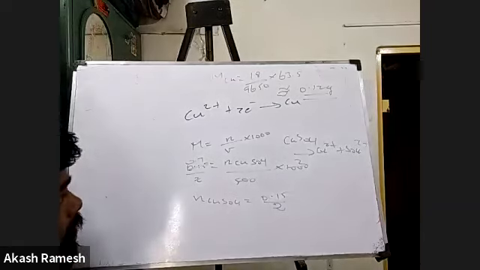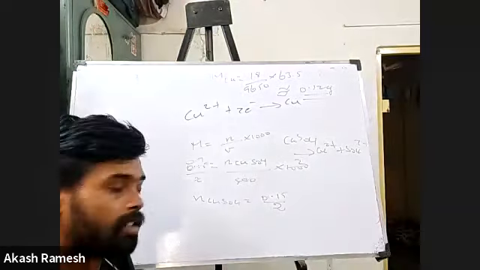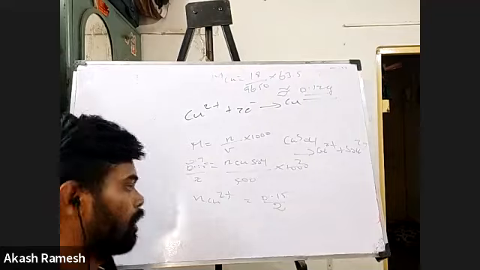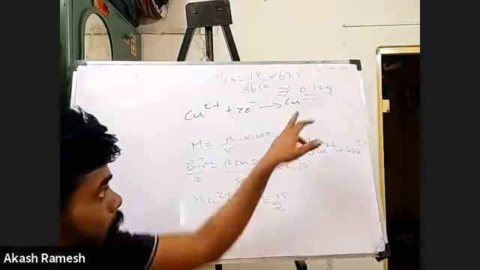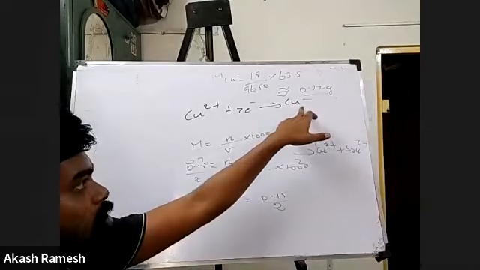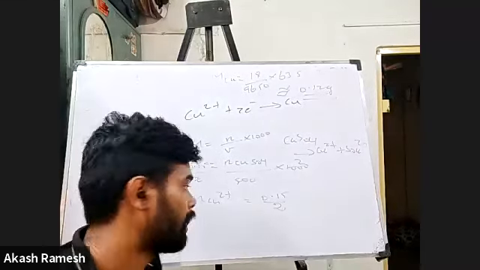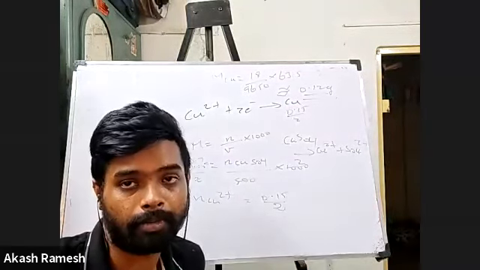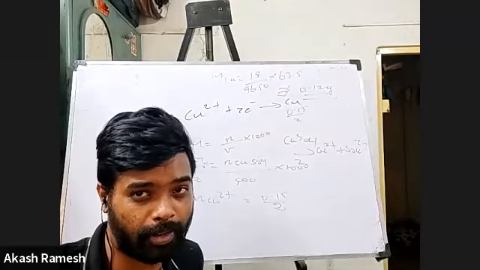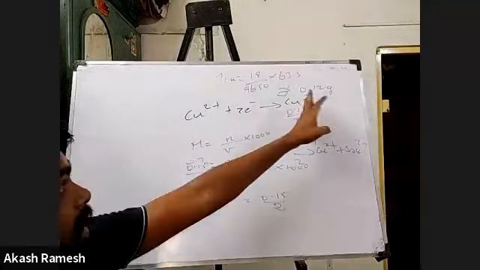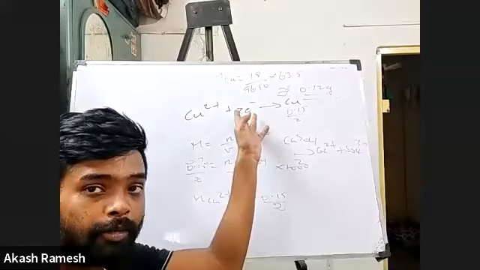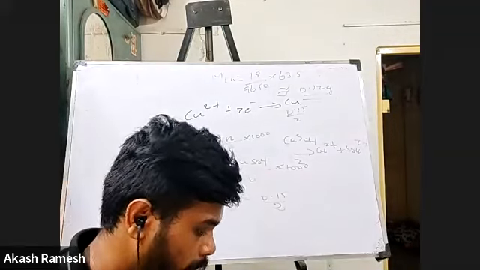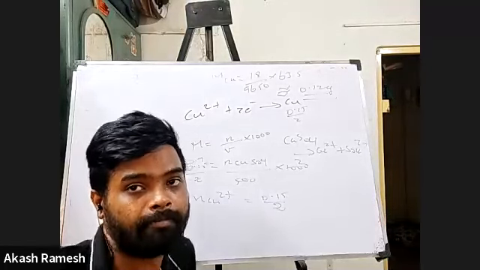Okay, fine. So I just calculated the number of moles of copper. It's copper 2+ basically. I can even say it's the number of moles of Cu2+ ions. Eventually all the copper is going to come here, right? So 0.15 divided by 2 is the number of moles of copper. All the copper has to get deposited, right? So now you can find the number of moles of electrons, and from that you can find the charge, right? And from the charge, you'll be able to find the time taken.